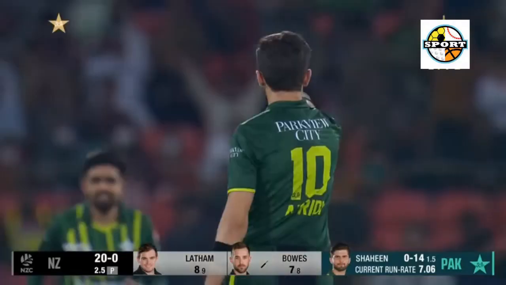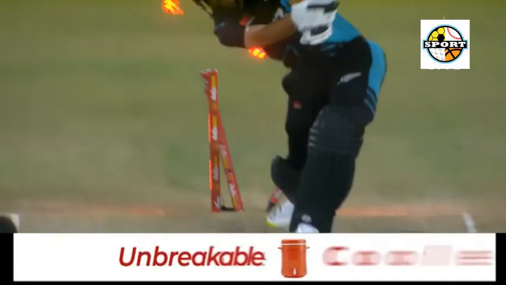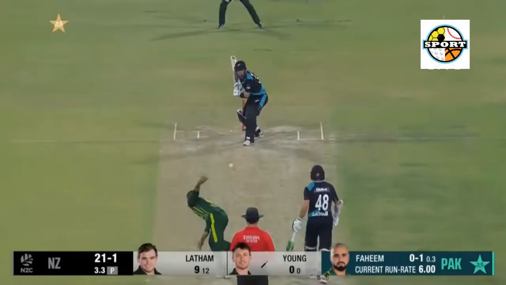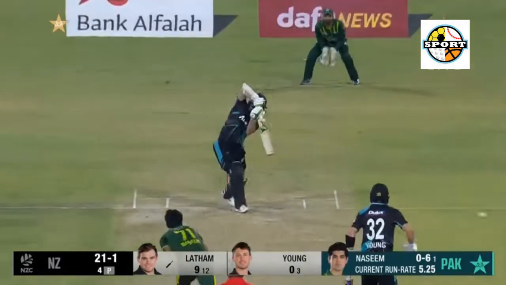8.3 Shadab Khan to Will Young, out caught by Fakhar Zaman. Straight to long off. Will Young crouches and looks to loft the leg break straight down the ground. Gets it off the toe end of the bat and offers catching practice to Fakhar in the deep.